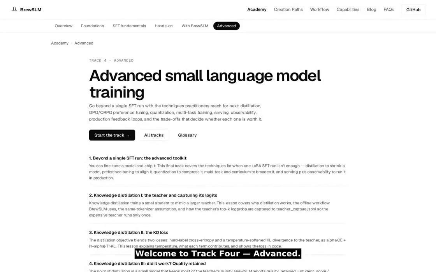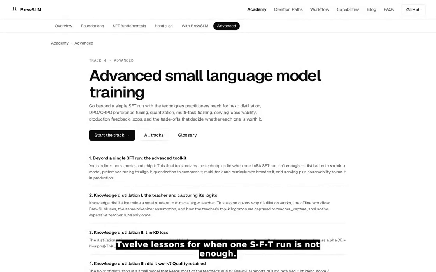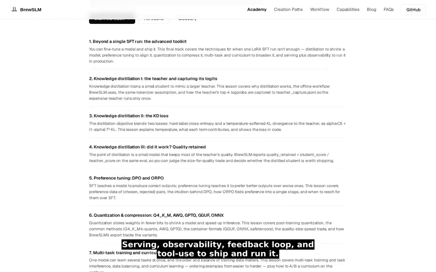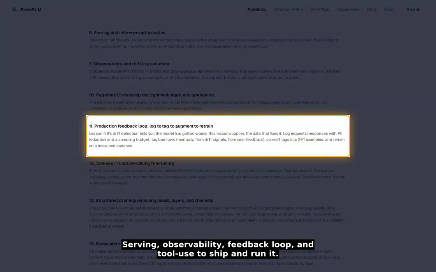Welcome to Track 4, Advanced. 12 lessons for when one SFT run is not enough. Distillation to shrink a model. Preference tuning to align it. Quantization to compress it. Multitask and curriculum to broaden it. Serving, observability, feedback loop, and tool use to ship and run it.